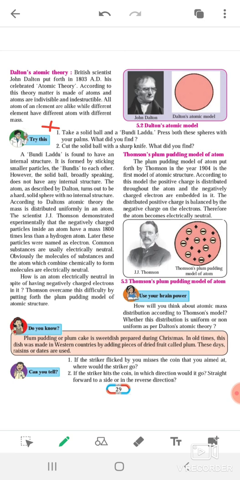What he said about that: a bundi laddu is made up of small bundis which are sticking together by small particles. ठीक है ना. बूंदी कैसे बने, स्मॉल बूंदी से मिलकर बनती है और जब उसको मिक्स करते हैं तो बहुत हार्ड स्ट्रक्चर हो जाता है उसका और वो स्टिक हो जाती है आपस में सारी बूंदीज टू ईच अदर. So however, the solid ball broadly speaking does not have an internal structure. सो ये सेट जो सॉलिड रहता है पूरा वो उसका एक कोई स्ट्रक्चर नहीं रहता इंटरनल. So the atom as described by Dalton turns out to be a hard solid sphere according to him, with no internal structure.